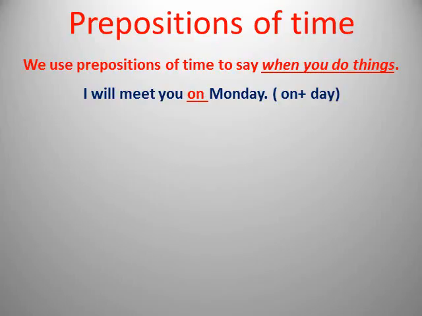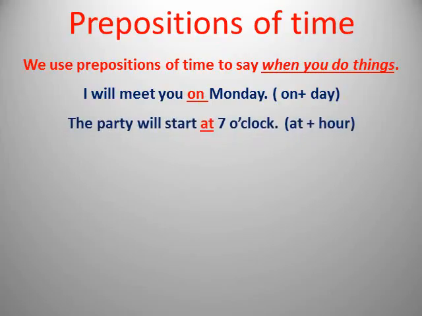Here we use the preposition on before day to tell about time. The party will start at 7 o'clock. So here we use at plus the hour that the party starts at. So at 7 o'clock, at 10 o'clock, at 7:30, and so on.